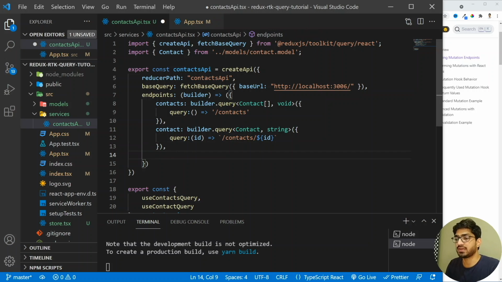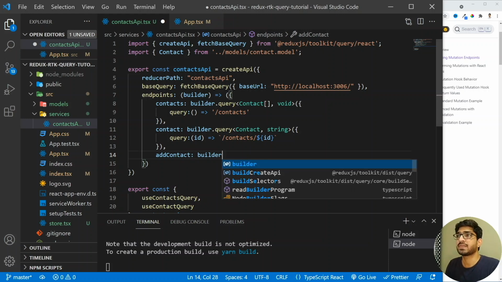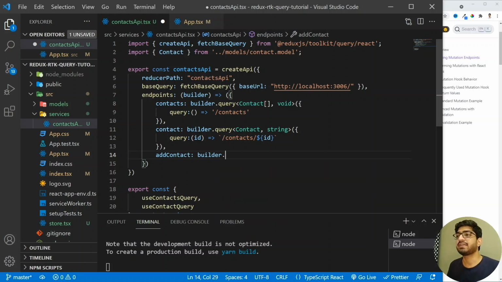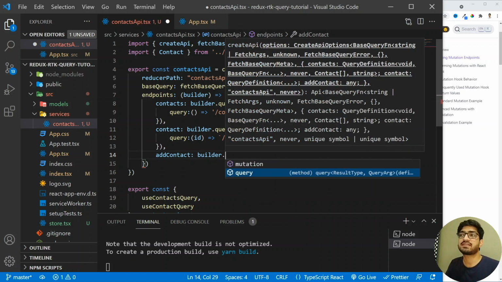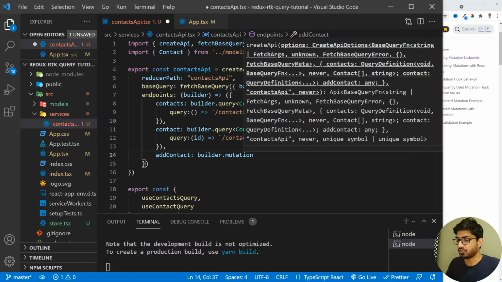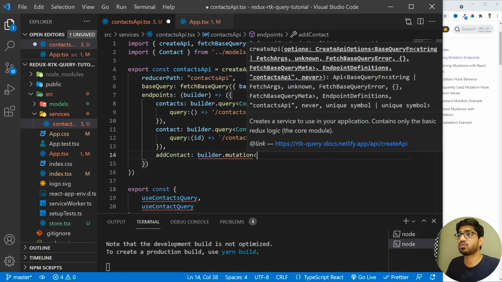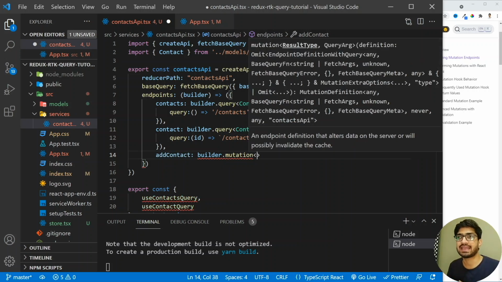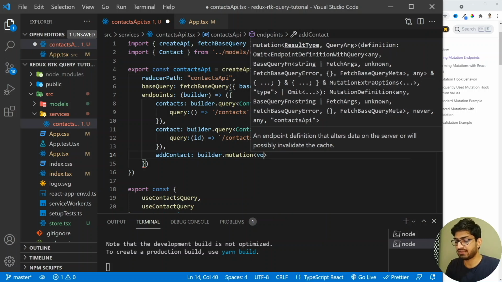I'm going to have an addContact endpoint, and this addContact will have a builder. All right, and on this builder we have mutation. If you can see here, we have query and mutation. In this case, we are going to make use of the mutation. All right, and then what will be the type? This mutation is not going to return us anything. Whenever we want to create a new contact, we just have to create a new record, but in the response we don't want anything. So I'm going to write void here.